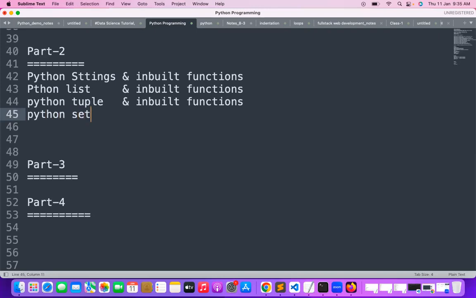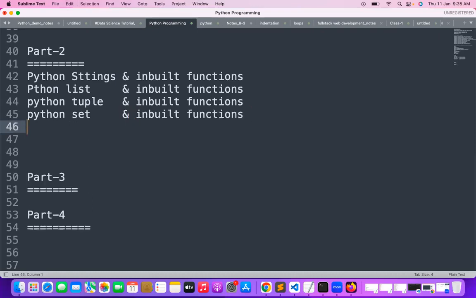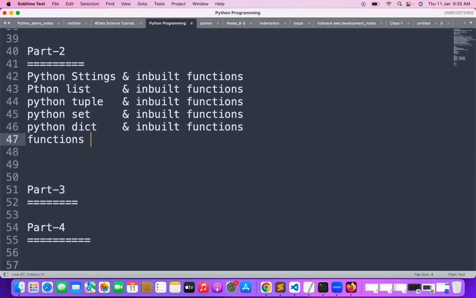And one more thing is Python set, and how these inbuilt functions are going to be available for the sets. And one more thing is Python dictionary or dict. In some programming languages this is called a dictionary, but in Python it is called a dict. So how the dict will be.